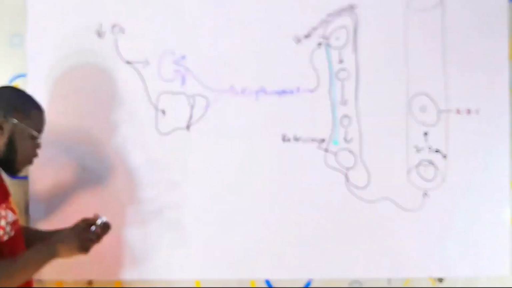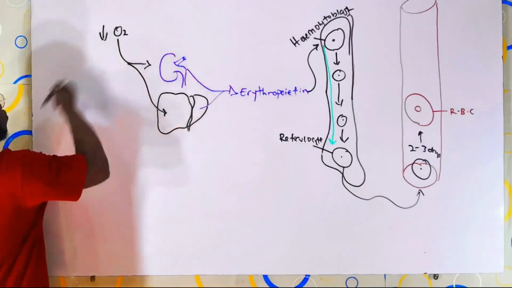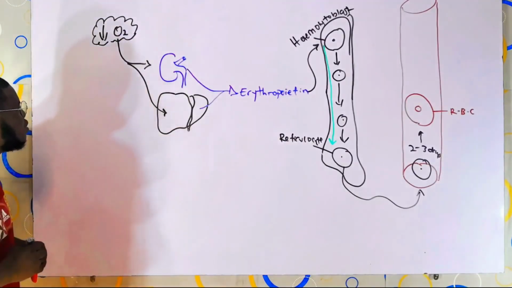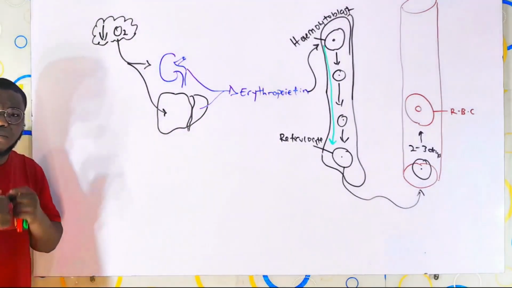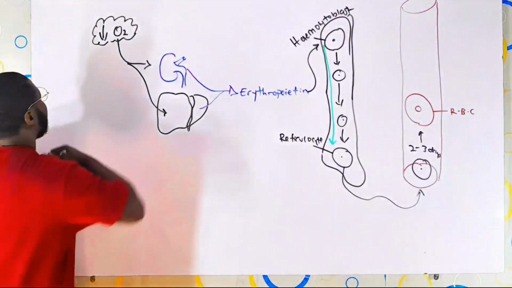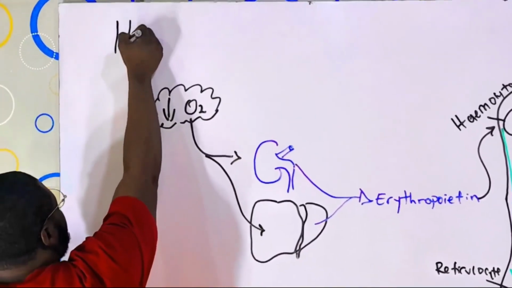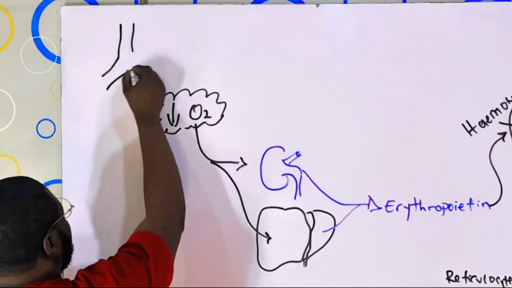We can always start with the stimulus here, which is reduction in oxygen level. Remember, we said that oxygen taken in from the environment passes through the airways and down into the lungs.